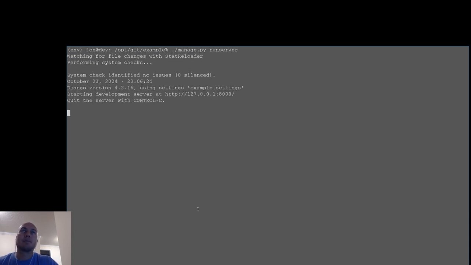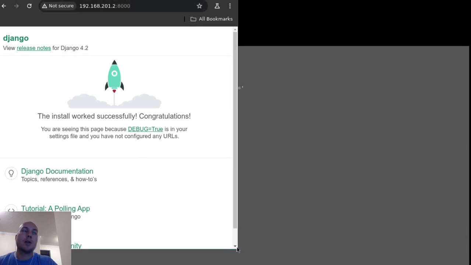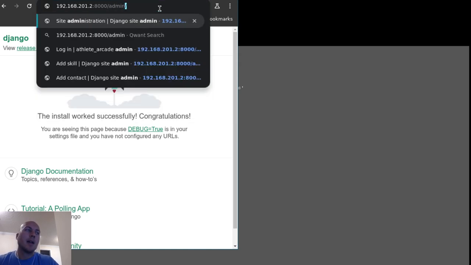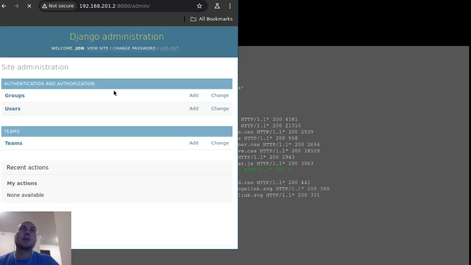All right. Now, if I pull my browser back up, okay, so I have this, but if I go to, let me pull this down a bit so you can see the URL. Okay, so you see that at the top. You'll probably do localhost port 8000, but with my weird setup, I'm doing not that. Okay, so I go to /admin after the port 8000. I put in my username and password, and you'll see here that I've got Teams available. So this is the Teams app. This is the Teams model.